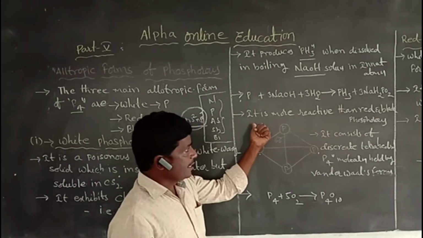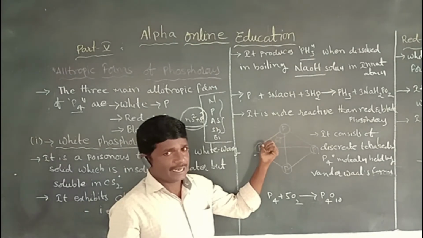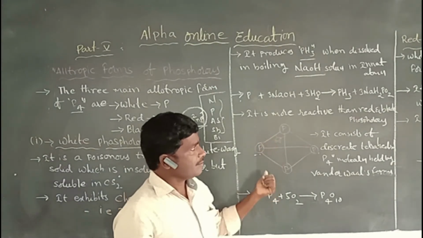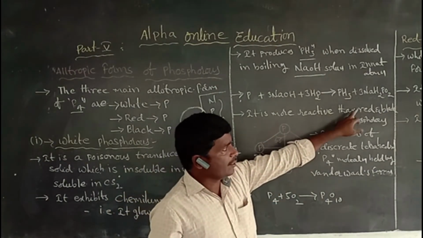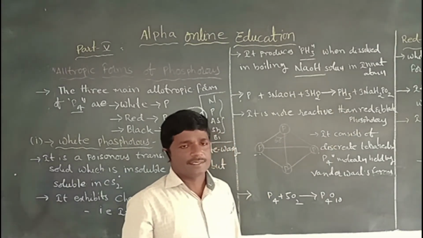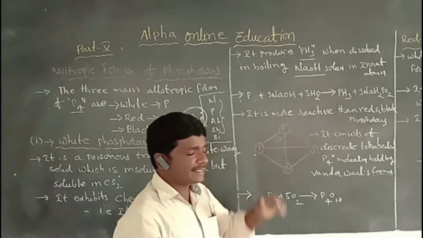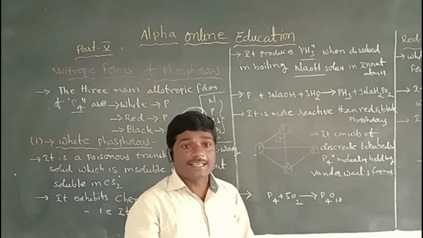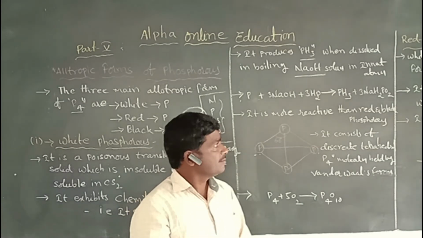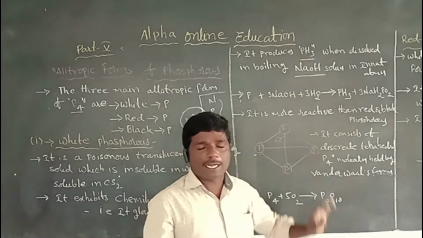Next, it is more reactive and less stable than red and black phosphorus.